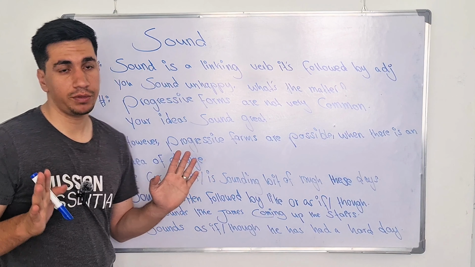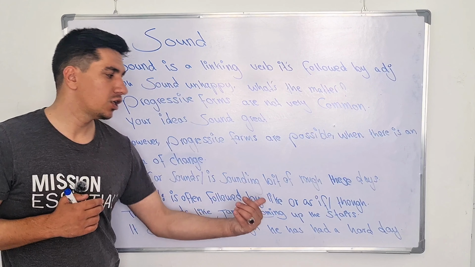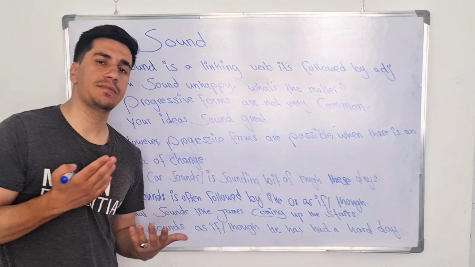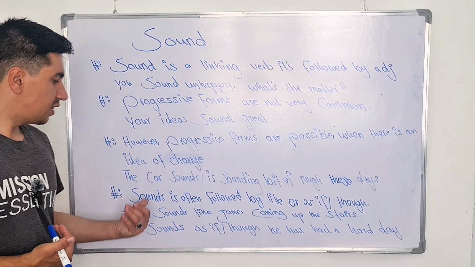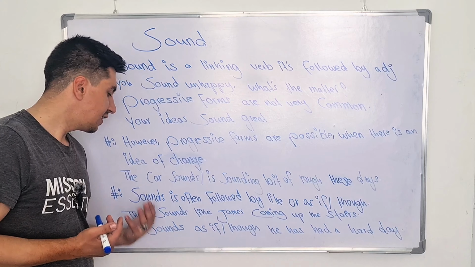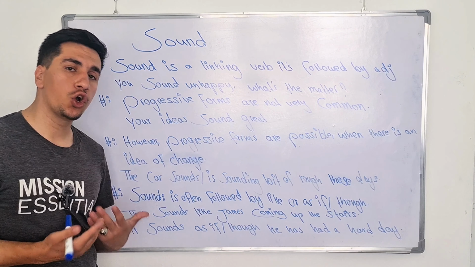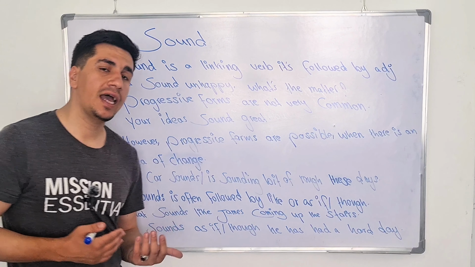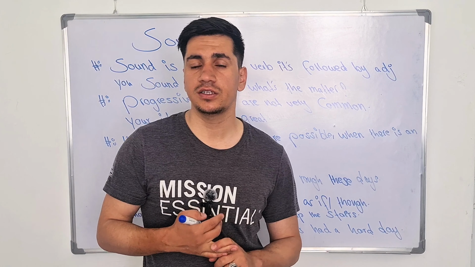I hope it's clarified until this moment. The next we have is sound followed by like, as if or as though. You can use them on different occasions. We have some examples, and then you will understand them well. What do I mean by sound? For example, that sounds like James coming up the stairs. You can say as well, that sounds as if James is coming up the stairs. Even seem or look, right? That looks, it sounds as if or as though he has had a hard day. We can use two conjunctions, as if and as though.